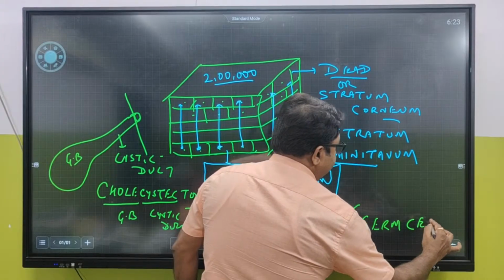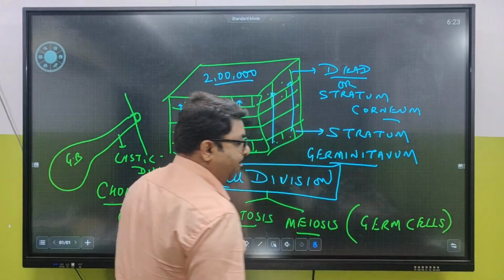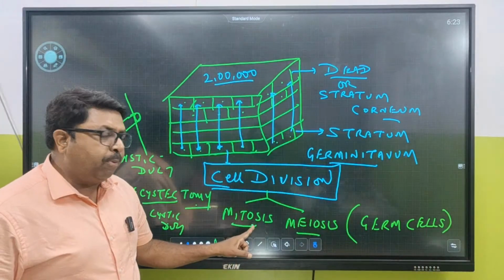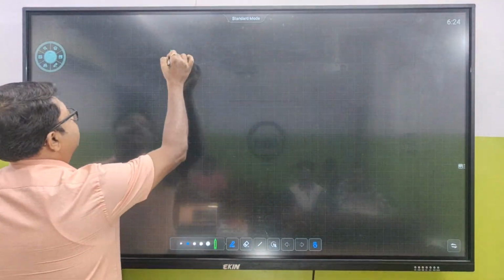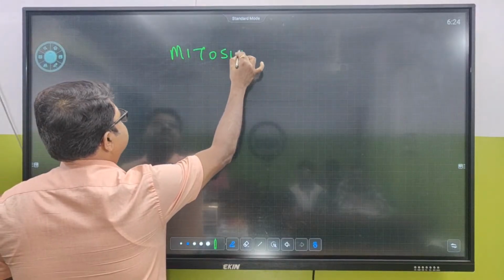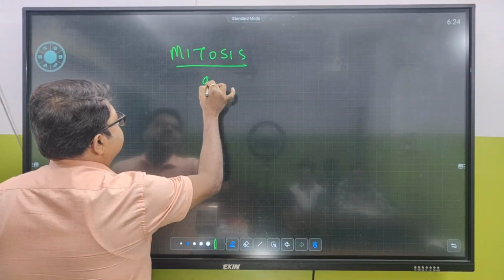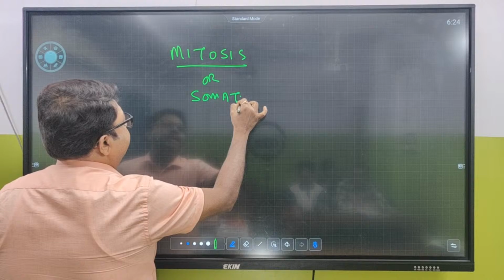So we have got two types of cells: one is germ cells and the other is somatic cells. So normal body cells में क्या होता है? Mitosis होता है. So what happens in normal body cells? It is mitosis which takes place in the normal body cells, and mitosis takes place in somatic cells.